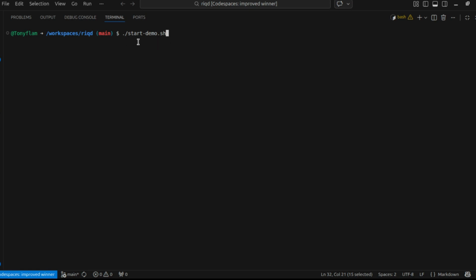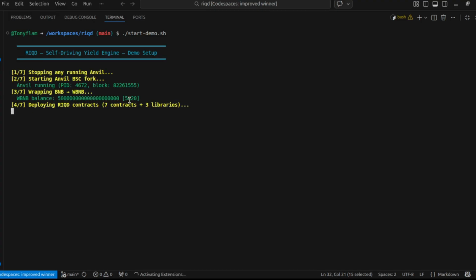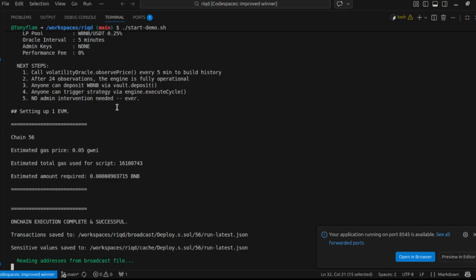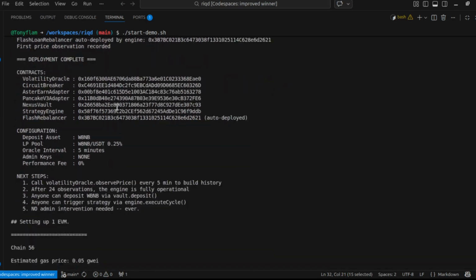RIQD is a self-driving yield engine. No admin keys, no governance votes. I'm deploying 7 contracts to a live BNB fork right now. Real PancakeSwap V3, real Chainlink, real AsterDEX. The script will deploy, seed the oracle, deposit 100 WBNB, and open the dashboard.